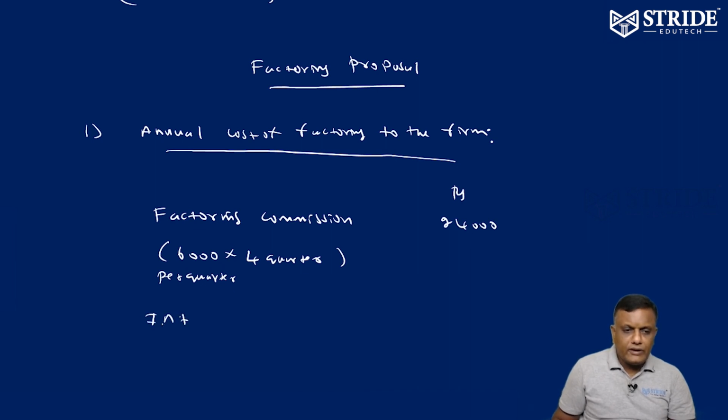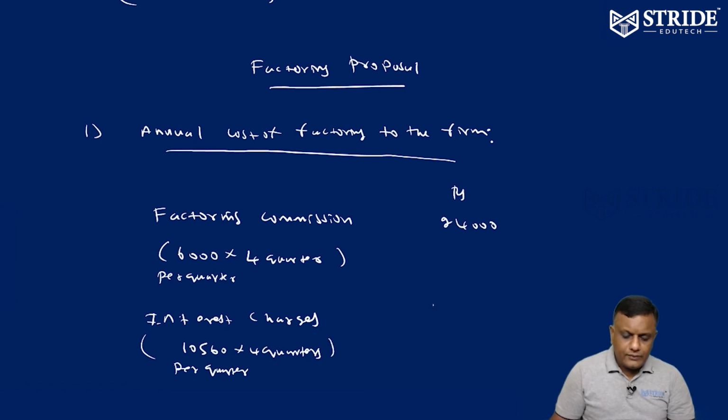Interest charges for 1 year: similarly, that is 10,560 interest per quarter into 4 quarters, which is equivalent to 42,240.